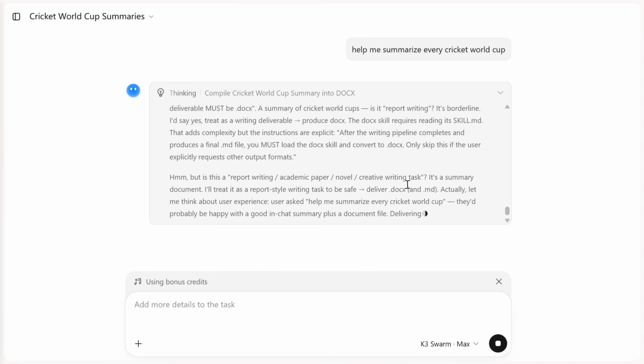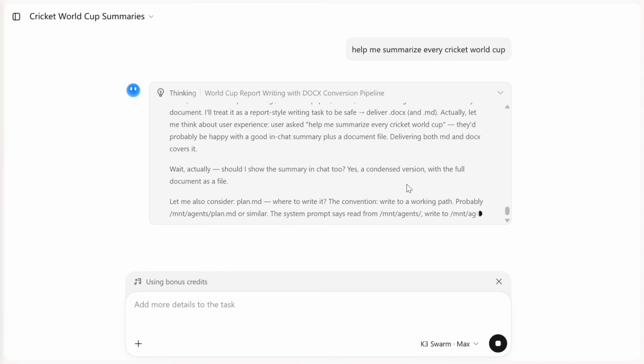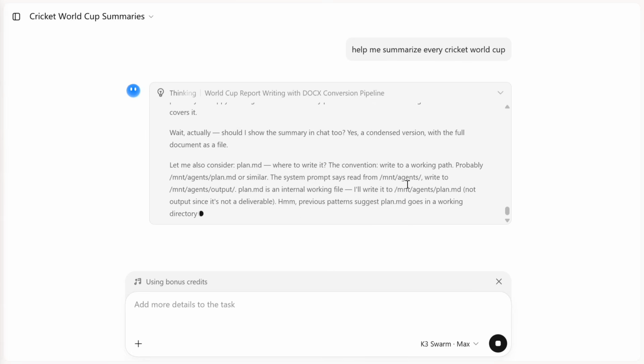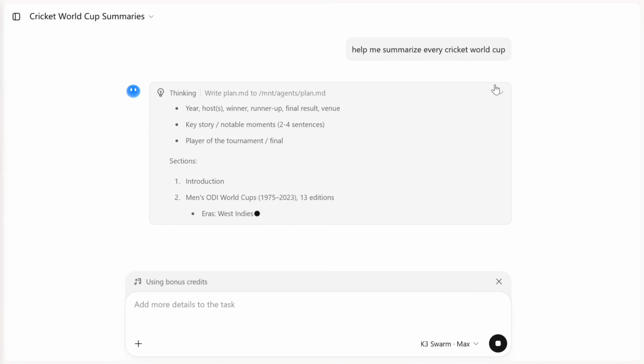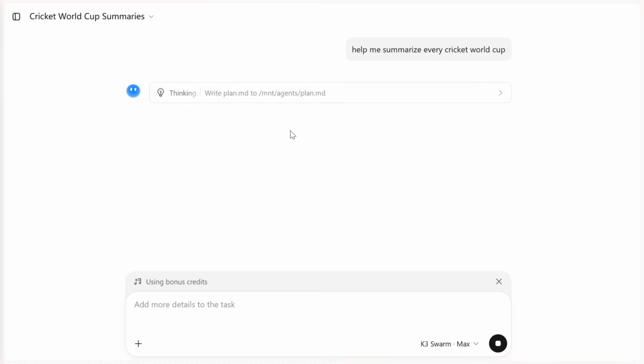It has created multiple agents internally. So this is how K3 Swarm is way ahead and way different from just the K3 version. As you can see, it is writing plan MD to different files, document structure, and let me see how the same prompt gives us different outputs on K3 and K3 Swarm versions.